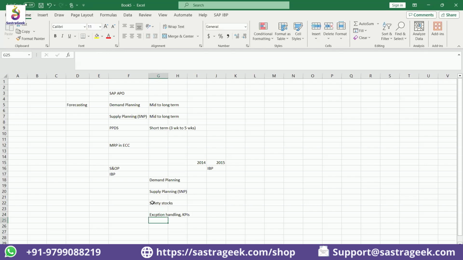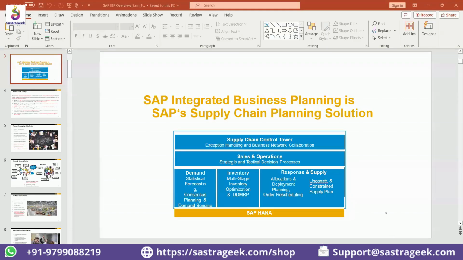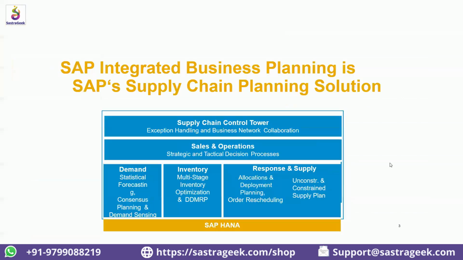Because this tool is also going to be used by high-level management, and some of the KPIs can also be monitored for individual supply chain organization members. So SAP said, fine, let us also explore how we can introduce this functionality. I take a pause on the Excel and I'll quickly jump to the PowerPoint, and we'll focus on this slide now.